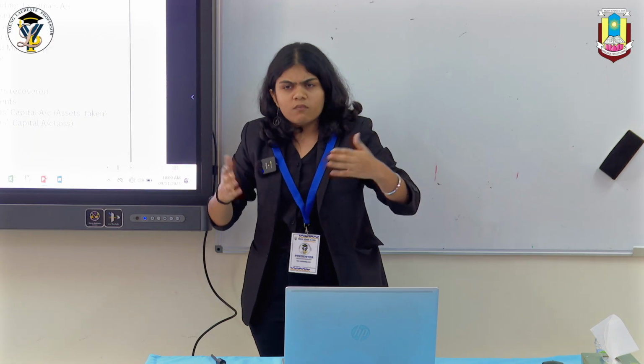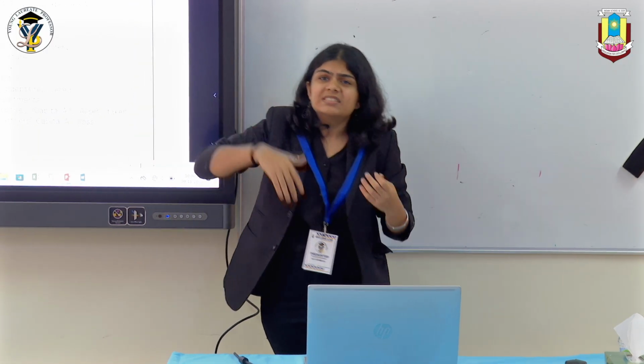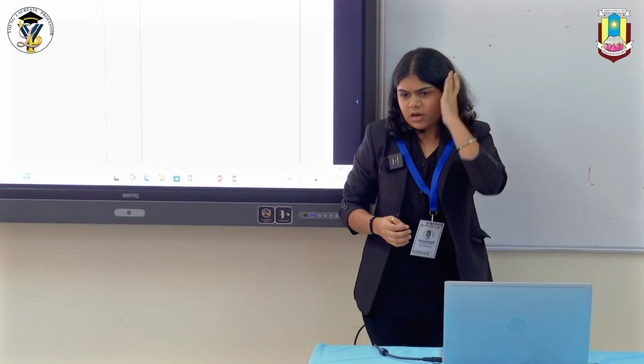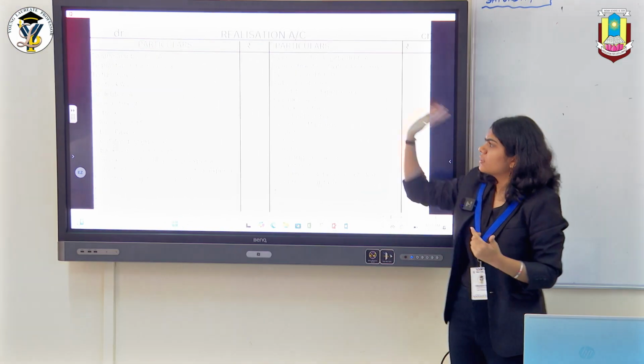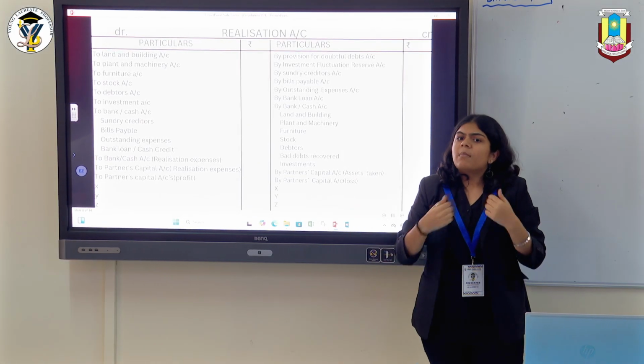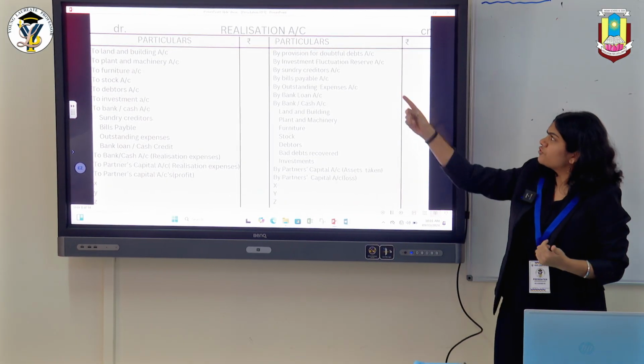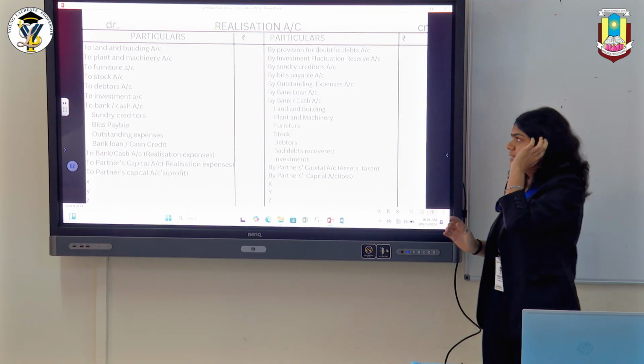Now if you don't know on which side of the realization account to transfer your assets, basically you need to remember my asset has a debit balance. So what you do is transfer it to the debit side of the realization account. My liabilities have a credit balance, so I'll just transfer it to the credit side of the realization account.